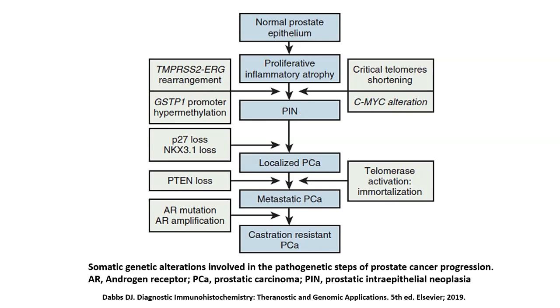You could talk about it as a dysplasia within the prostatic glands. And over a period of time, with the loss of tumor suppressors like P27 or PTEN, and finally, along with the amplification of androgen receptors, you have a progression of the PIN to a prostatic carcinoma, which is initially localized and then becomes metastatic.